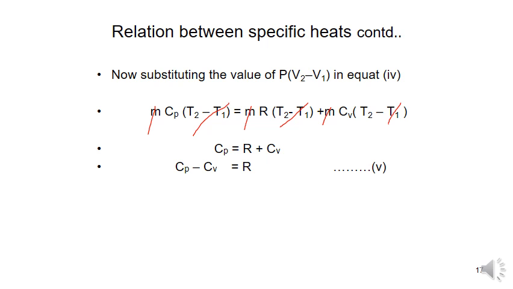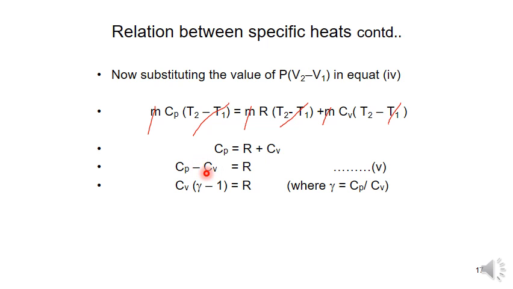So Cp minus Cv is equal to R. Simply, I am writing this equation as equation 5. Next, previously we know what the adiabatic index is. The adiabatic index is nothing but the ratio of the specific heat at constant pressure divided by the specific heat at constant volume. So in this, I am taking Cv as a common factor.